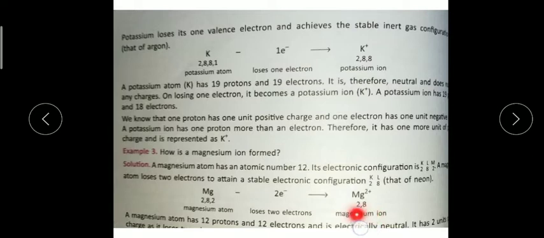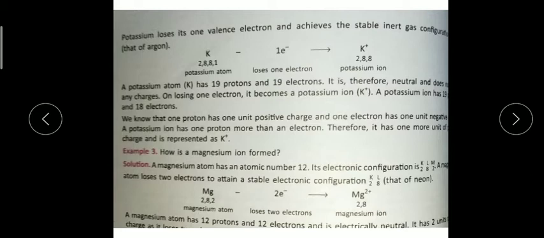As you know, neon has atomic number 10, and after donating the 2 electrons, magnesium will become stable and achieve the stable noble gas configuration of neon. You can see here 2, 8. Now in this case, in the magnesium case also, we are mentioning minus 2e. So for 2 electrons, we will write 2 plus, Mg2 plus. For 1 electron, we will write only 1 sign of plus.